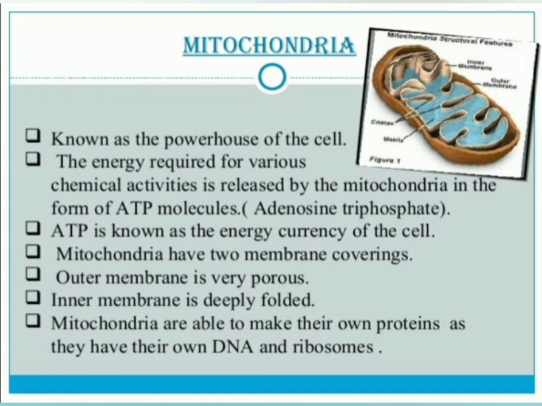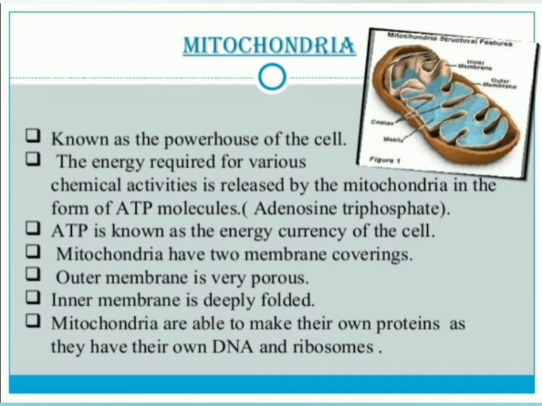ATP means adenosine triphosphate. These molecules are stored in the mitochondria. ATP is known as the energy currency of the cell.